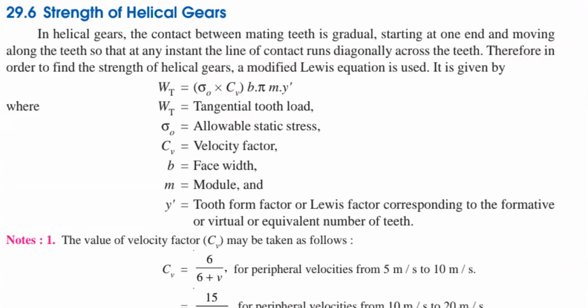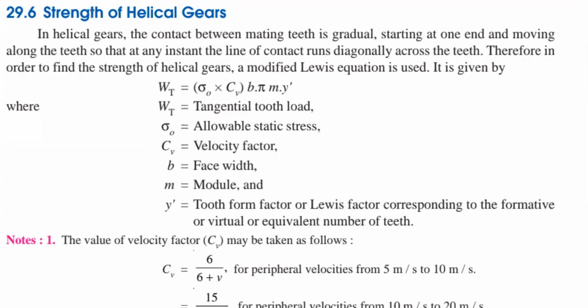But here you are having Y dash. What is meant by Y dash here? Y dash means tooth form factor or Lewis form factor corresponding to the formative number of teeth or equivalent number of teeth. So in the earlier, you are having equivalent number of teeth TE equal to T by cos alpha. You are having a formula for equivalent number of teeth or formative number of teeth. Based on the number of teeth, you are having Y dash value.